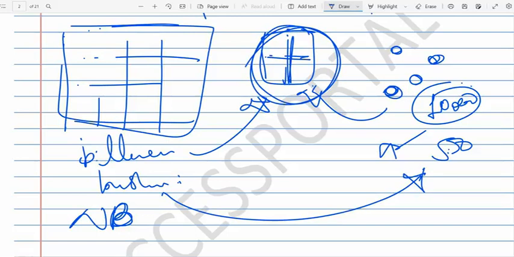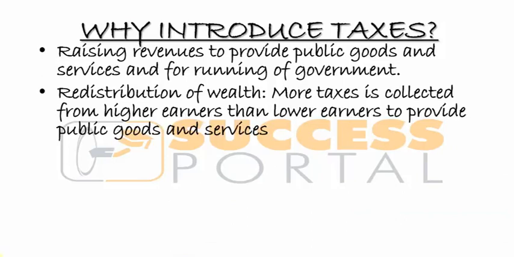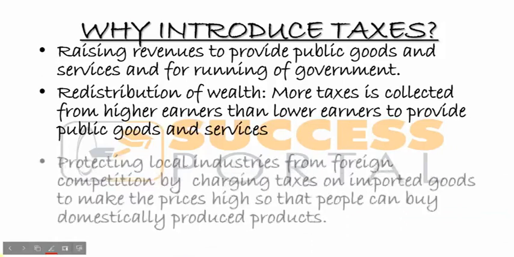Sikuti kutenga ndalamazi ndikuwapasadi anthu ndalama, no. But they are providing or building things that are free that these people can also use. That's to do with redistribution of wealth.